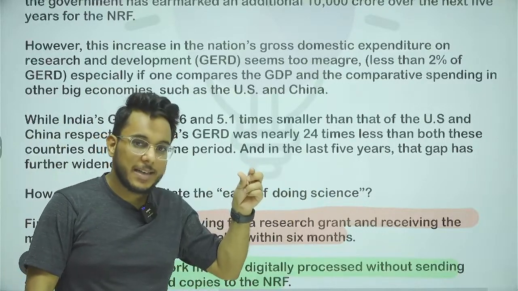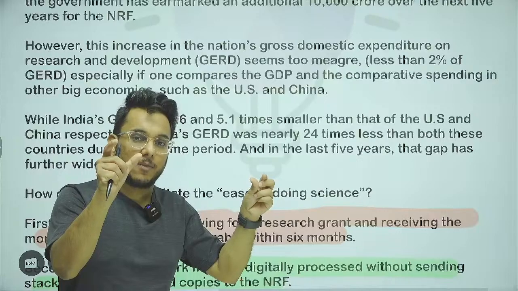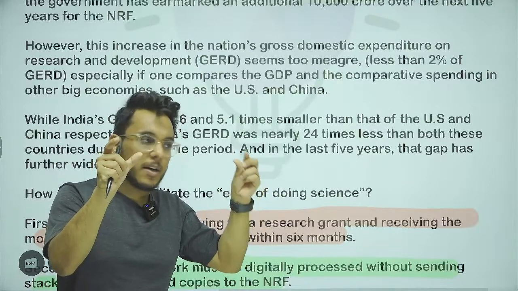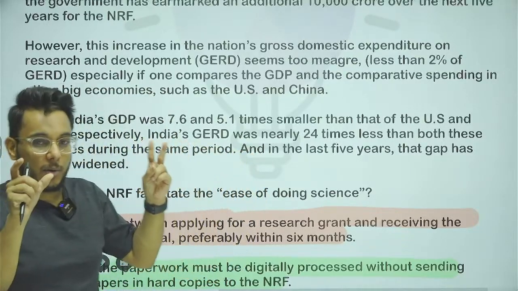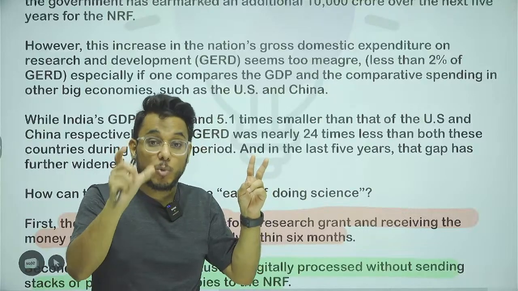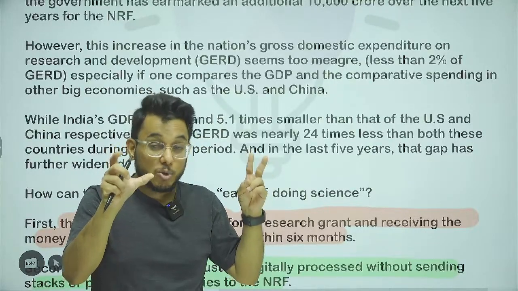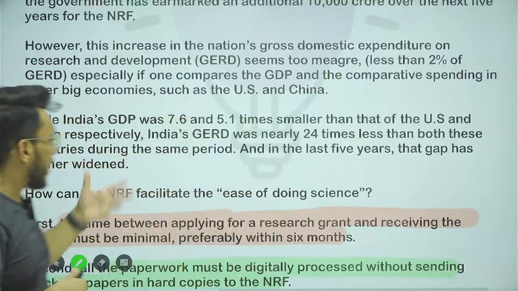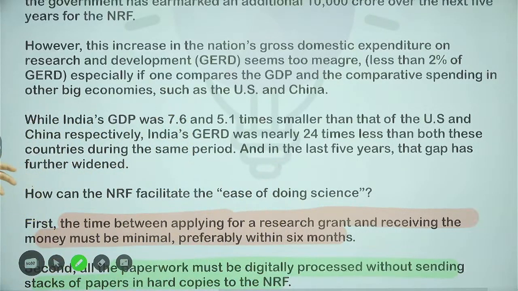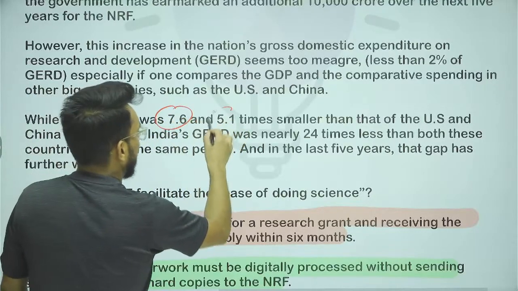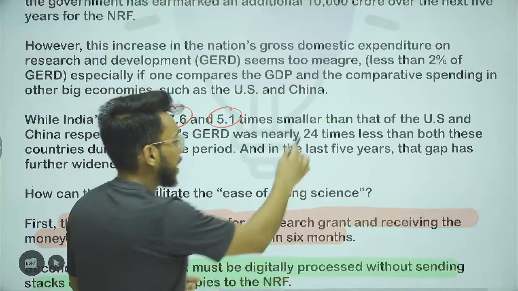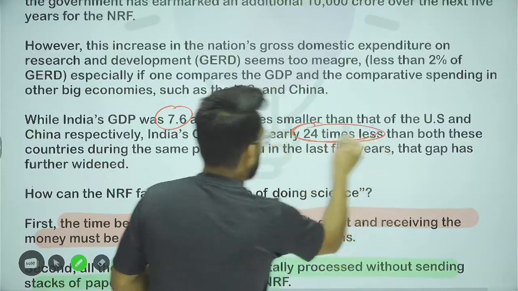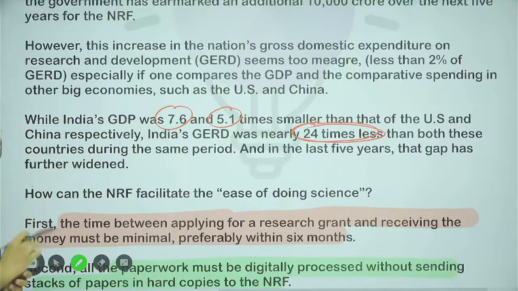For example, suppose India's GDP is 100 rupees, America's GDP is 500 rupees. So 2% of 100 will be 2 rupees. But at the same time, 2% of 500 will become 10 rupees. So the differential is huge. And in this particular capacity, India's GDP is 7.6 and 5.1 times smaller than the GDP of the US and China. So in total, India's expenditure becomes 24 times less than the expenditure by the US and China.